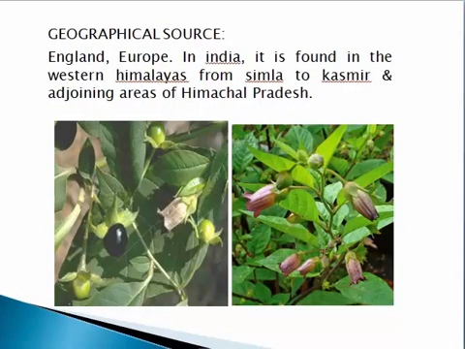The geographical source of belladonna is England and Europe. In India, it is found in the western Himalayas from Shimla to Kashmir and adjoining areas of Himachal Pradesh. Here you can see images of Atropa belladonna, its fruits and its leaves.